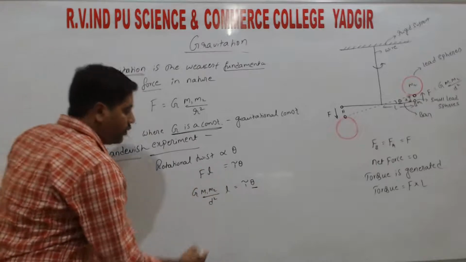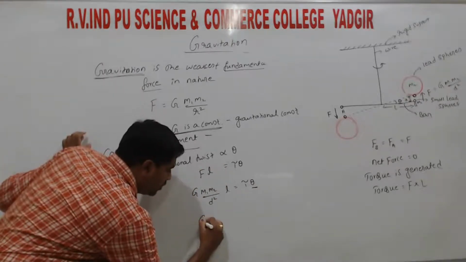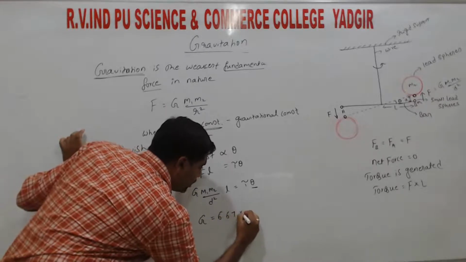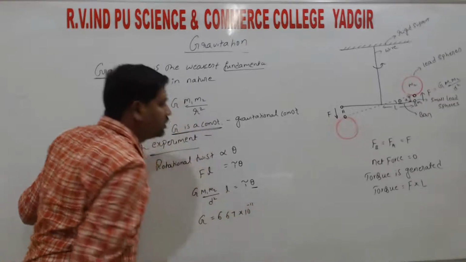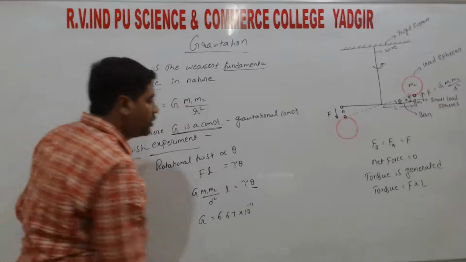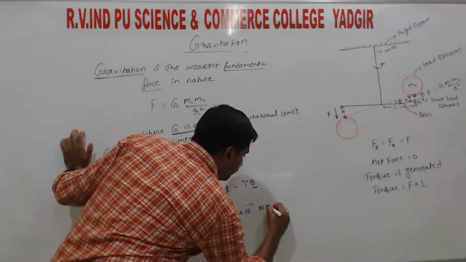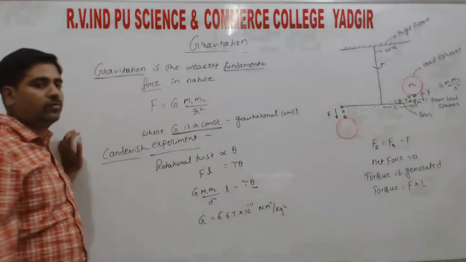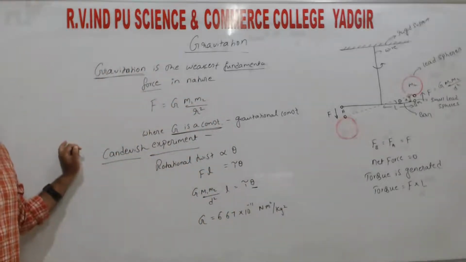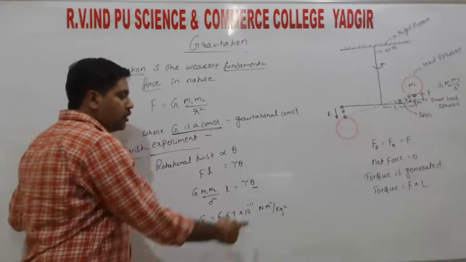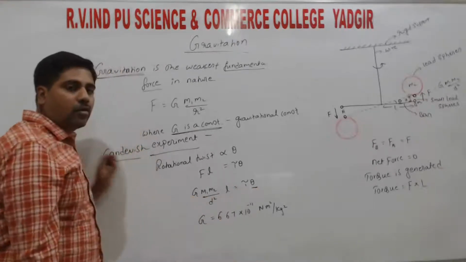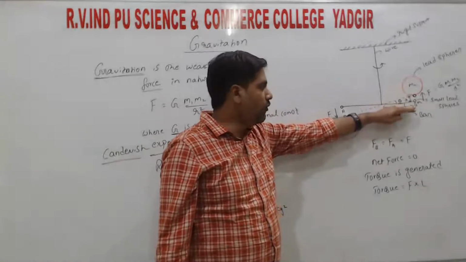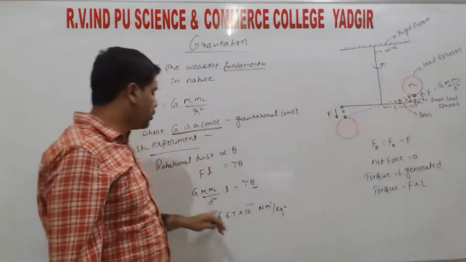So from the experiment, he found the value of G, that is equals to 6.67 into 10 to the power of minus 11, right? That is Newton meter square per kg square. So unit is very important. So from the experiment, he found the value of theta. So how much angle theta is? It is rotating. So he found the value of theta and substituting the value.